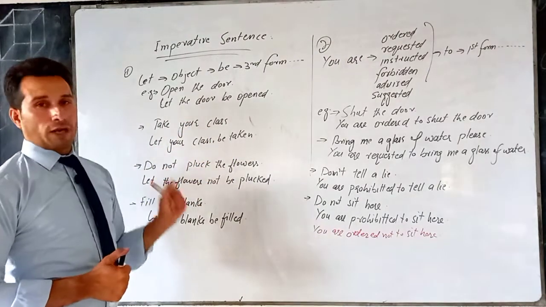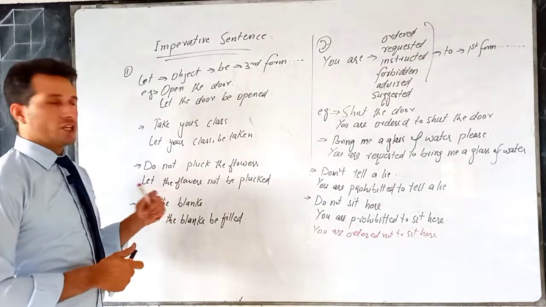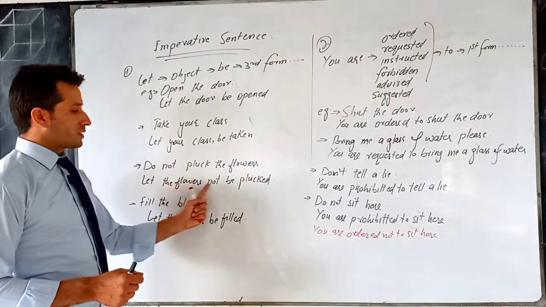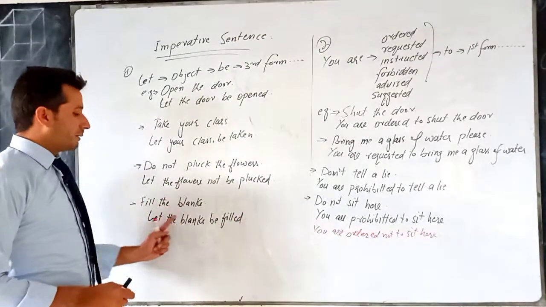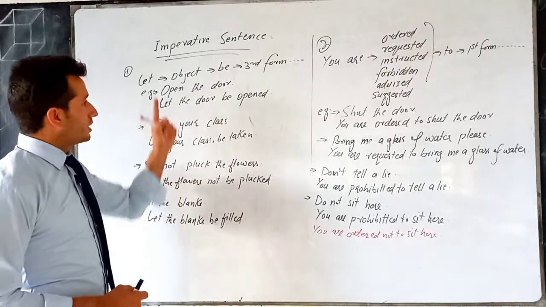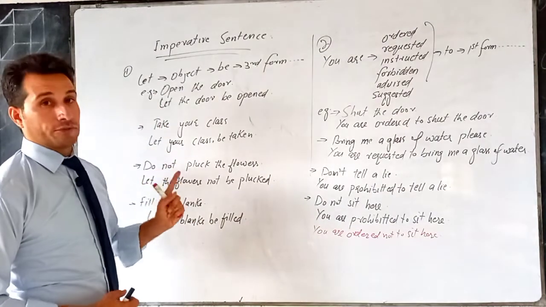Do not pluck the flowers. Now it's negative, so we introduce not. Let the flowers not be plucked. Fill the blanks. Let the blanks be filled. So that is one way to convert imperative sentences into passive voice.